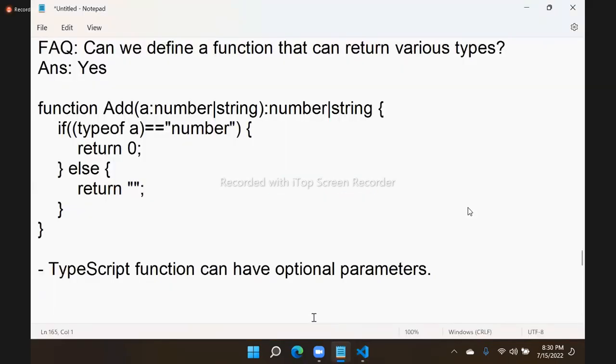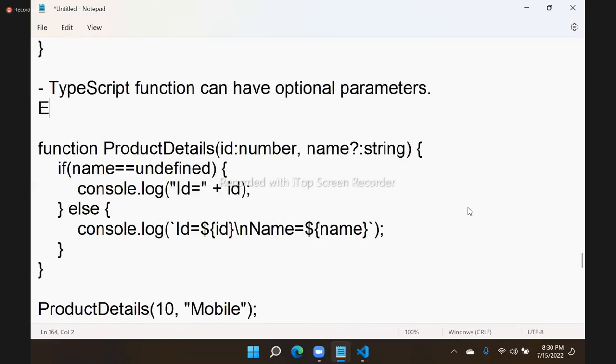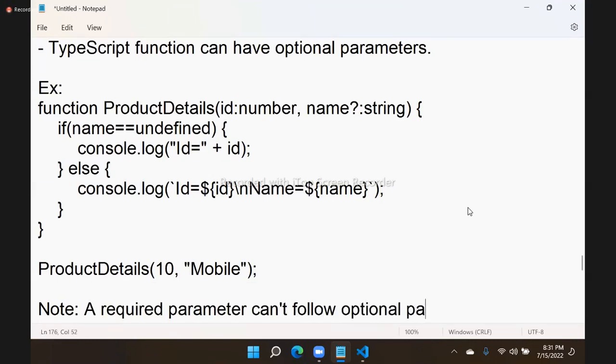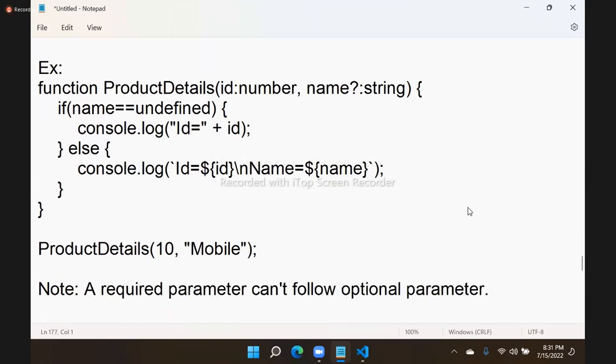One basic rule is, note: a required parameter cannot follow an optional parameter. A required parameter cannot follow an optional parameter, anywhere.